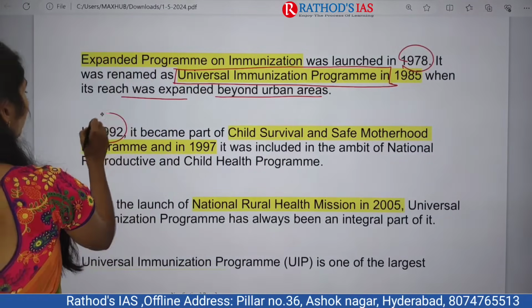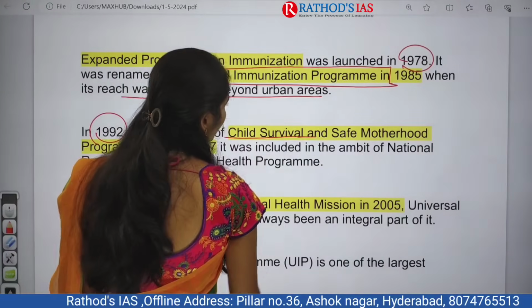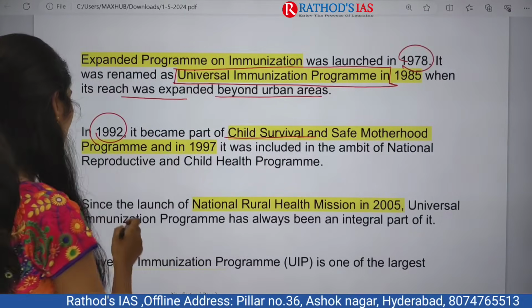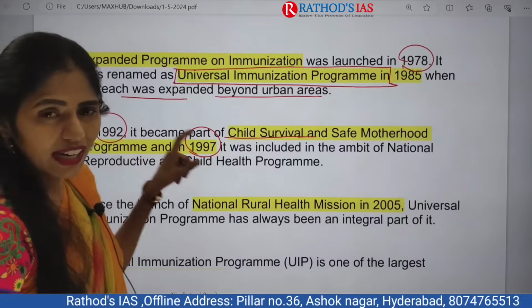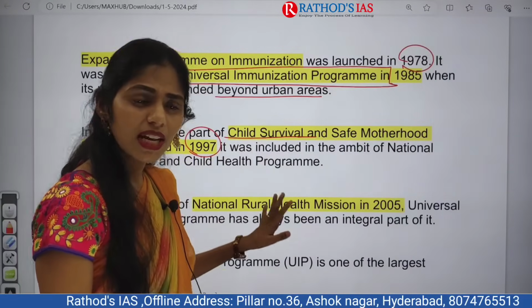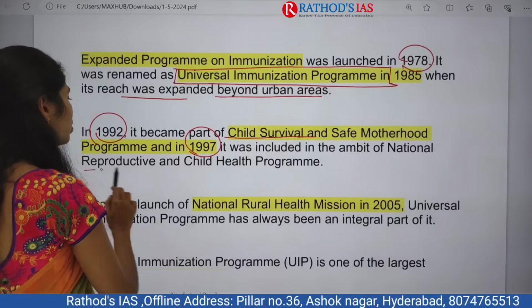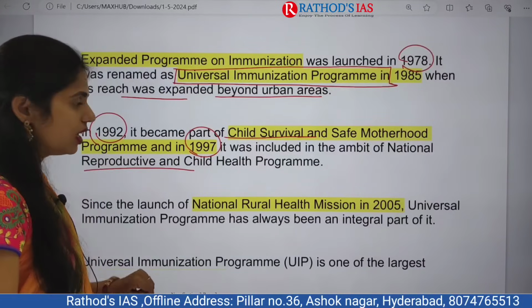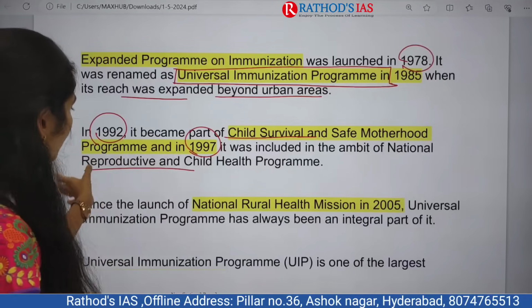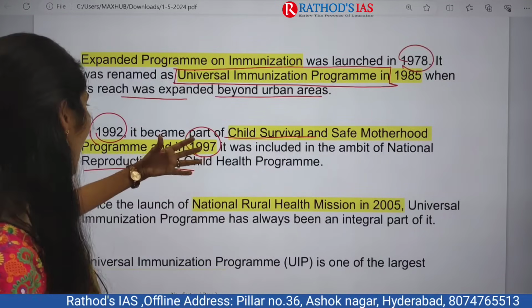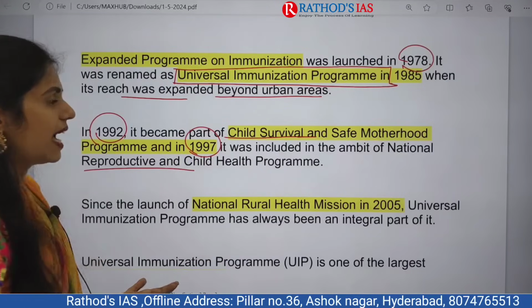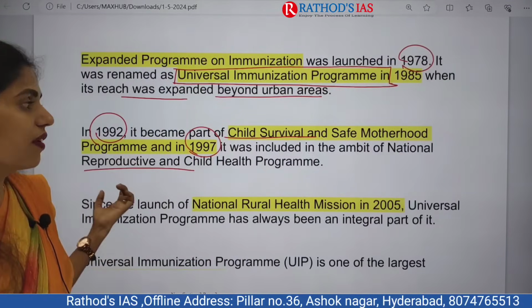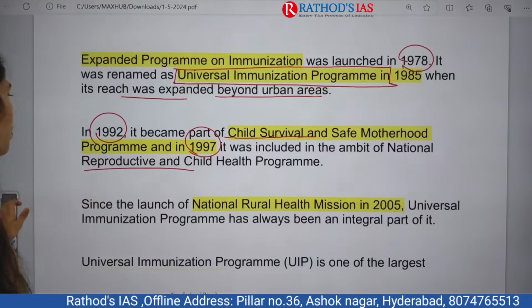And in 1992 it became part of the Child Survival and Safe Motherhood Program, and in 1997 it came under the ambit of the National Reproductive and Child Health Program. So under this program we have the Universal Immunization Program as part of the Child Survival and Safe Motherhood Program.